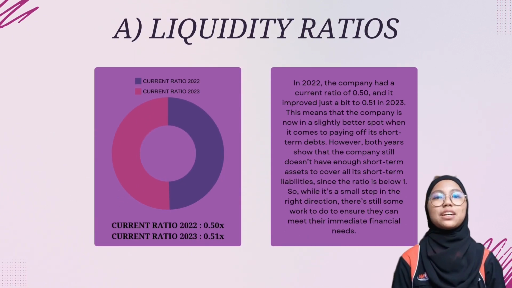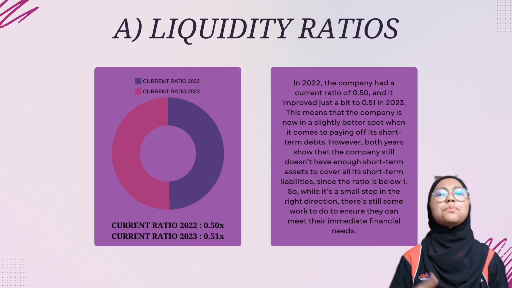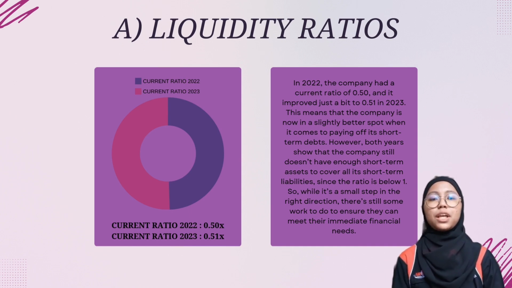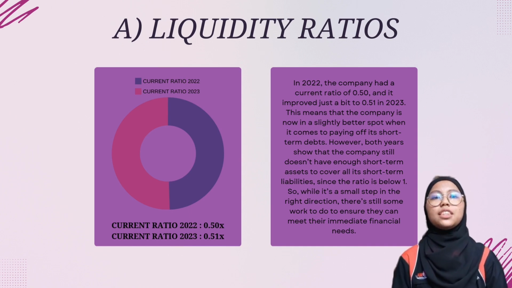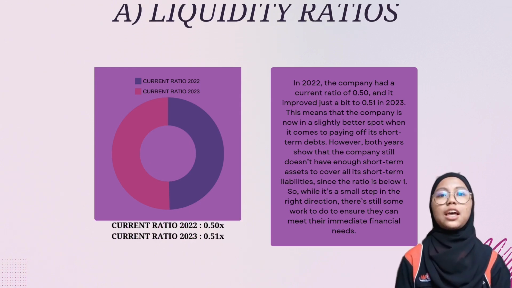Next, I will explain the company's financial performance in 2022 and 2023. First, the current ratio. It was 0.50 in 2022 and improved slightly to 0.51 in 2023. This shows a small improvement in the company's ability to cover short-term debts, but both years are still below 1, indicating the company does not have enough short-term assets to fully cover its liabilities.